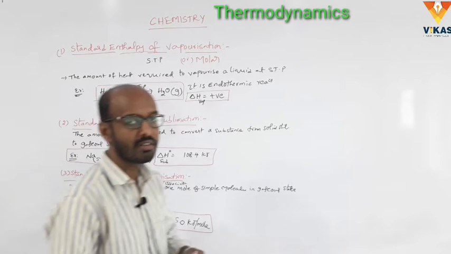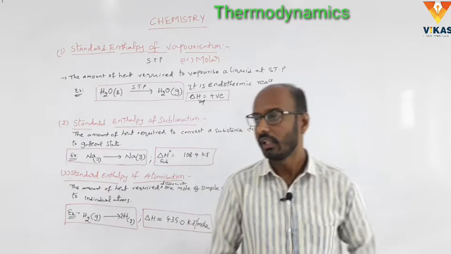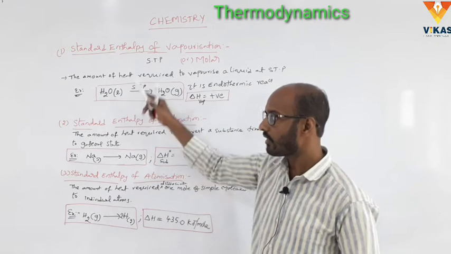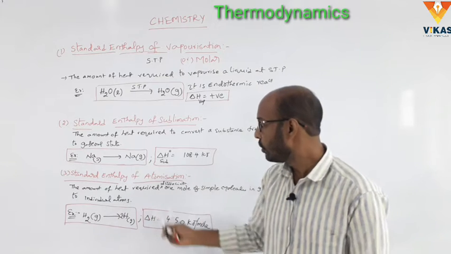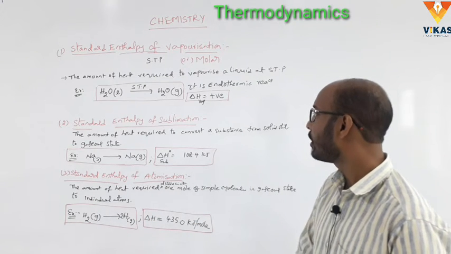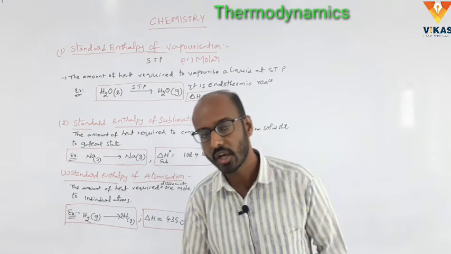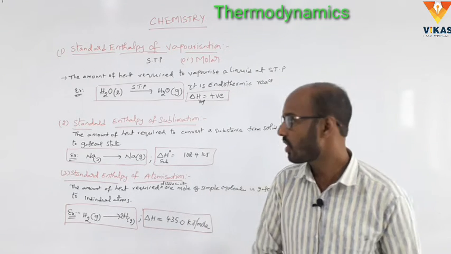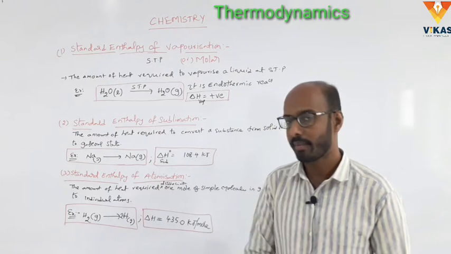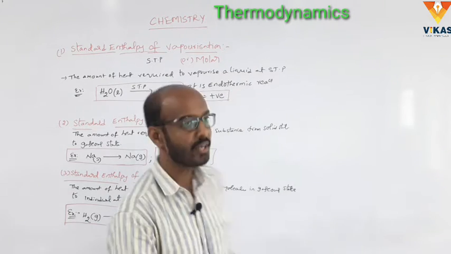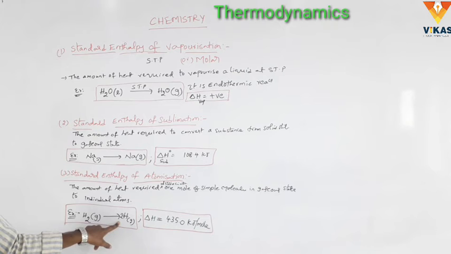So what is the meaning of standard enthalpy of atomization? These are all definitions. The amount of heat required to dissociate 1 mole of a simple molecule in gaseous state to individual atoms or constituent atoms is called standard enthalpy of atomization. Here the example is hydrogen gas converting to atoms. This is a simple molecule, hydrogen.